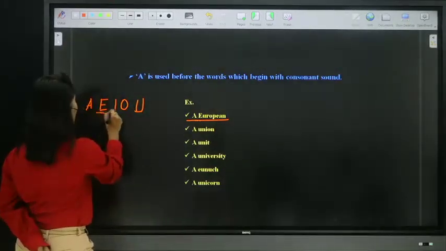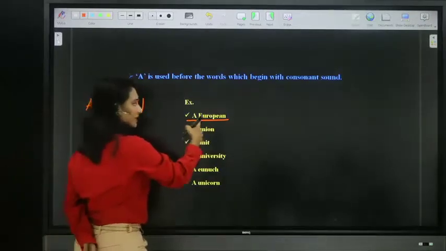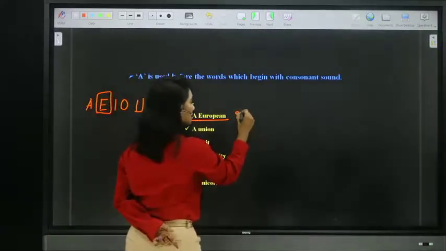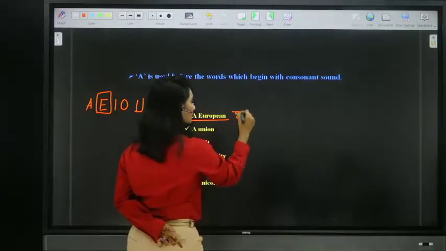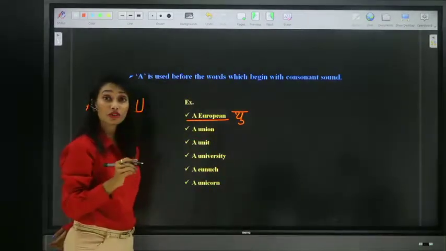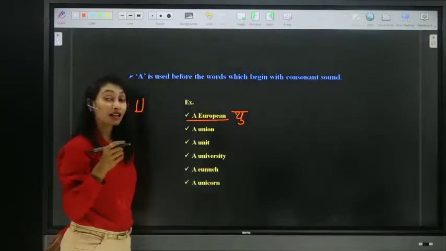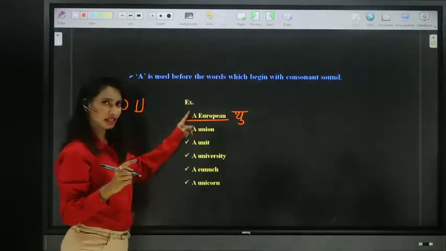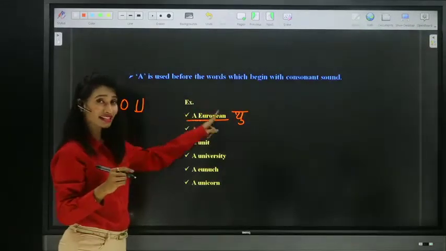But here you see it started with E, but we used A. Why? Because the pronunciation is U, which is a consonant sound, not a vowel sound. Even though it started with E, it is pronounced as a consonant.